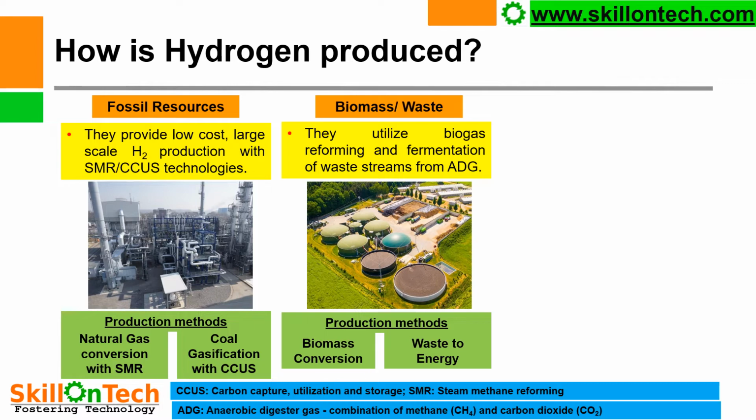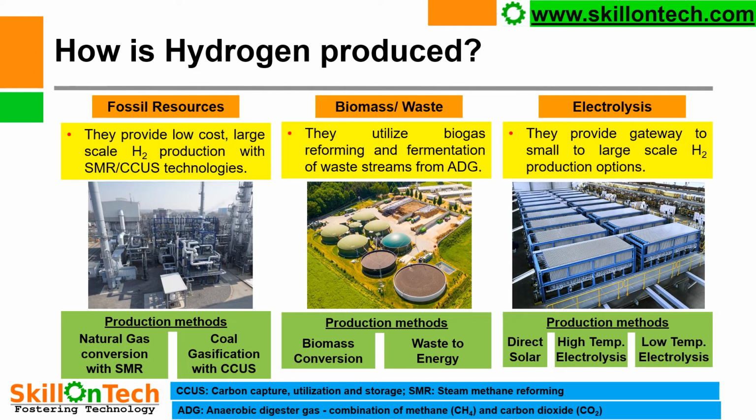Next method for the production of hydrogen is using electrolysis. They provide gateway to small to large scale hydrogen production options. It includes mainly three approaches. First is splitting of water in direct sunlight. Second is high temperature electrolysis, whereas last one is low temperature electrolysis.